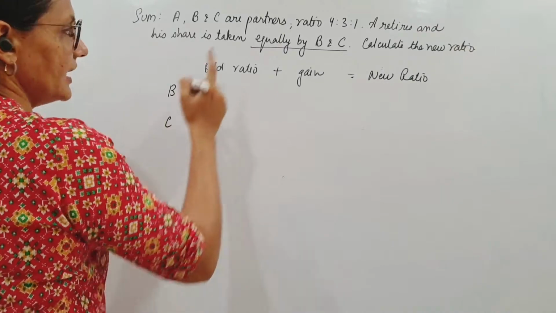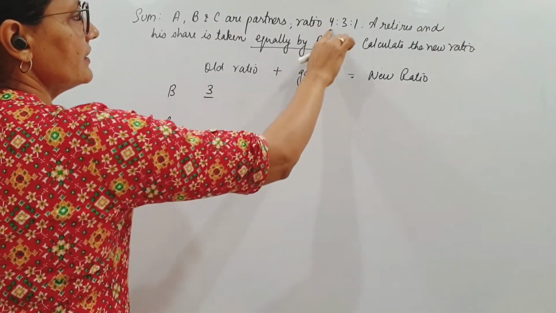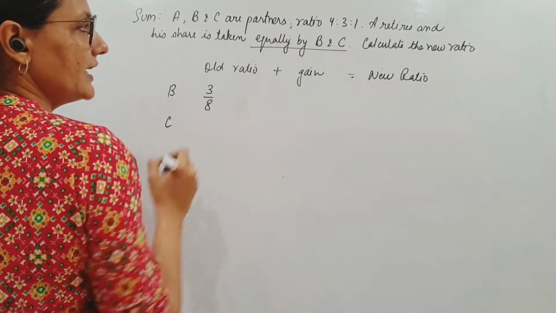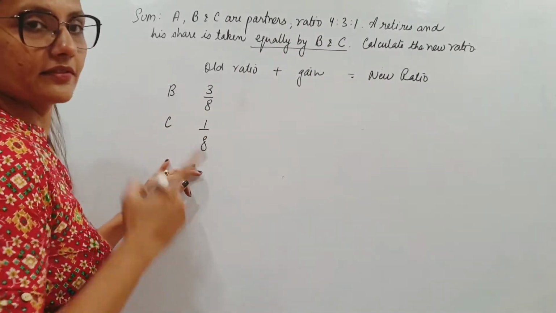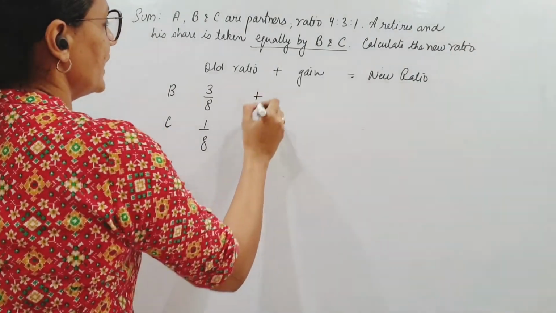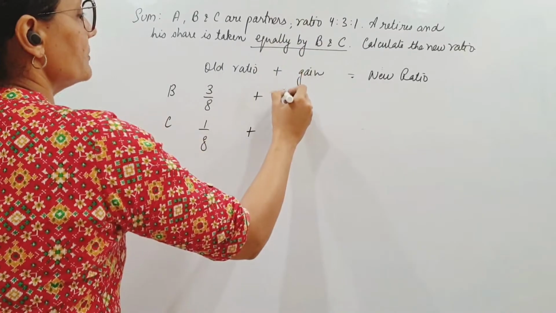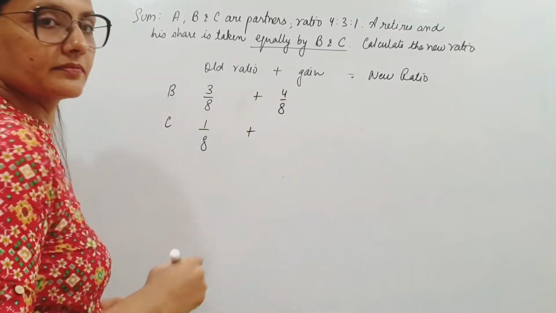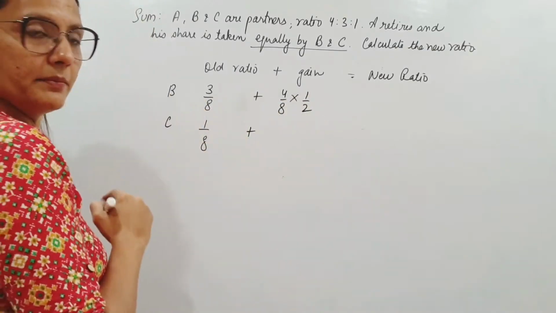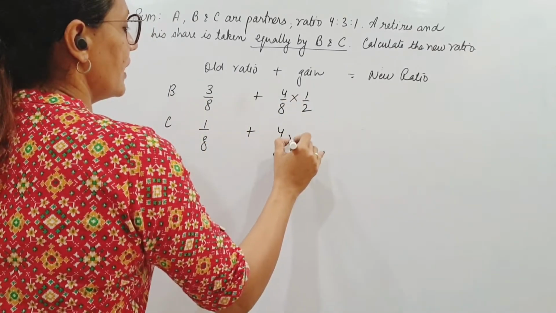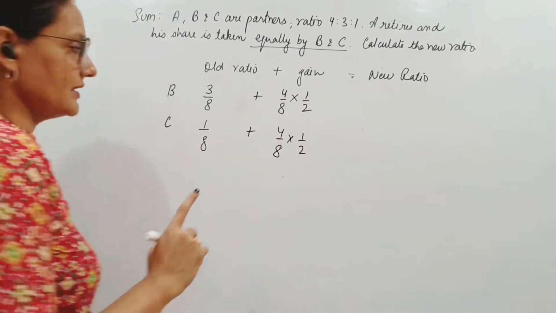B and C, A is anyways gone. B's original share was 3/8. And C's original share was 1/8 from the old ratio. We add the gains. Gains is what? Now, A's share was 4/8. Half of that is taken by B, and half of this, the same amount, is taken by C also.